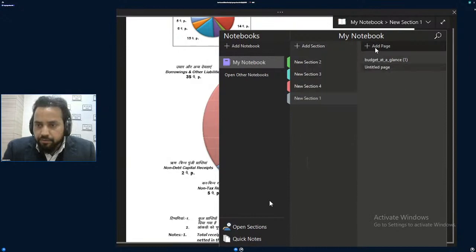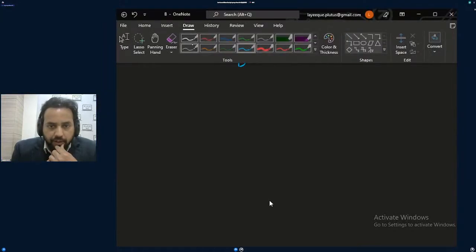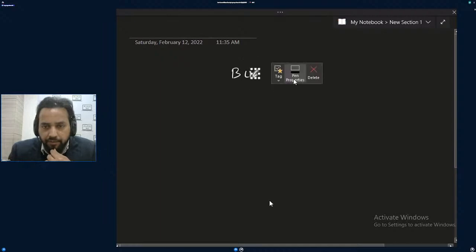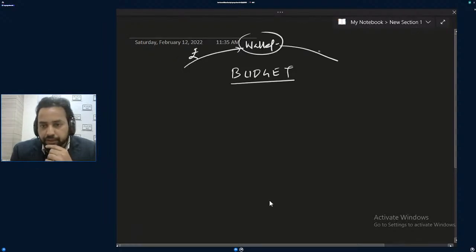Before moving to the budget documents, I need to say something. When we say budget, it is how much money the government is going to spend, and a plan of all that expenditure. Budget is like a wallet of the government, and it describes where the money is coming from and where the money is going. Okay.